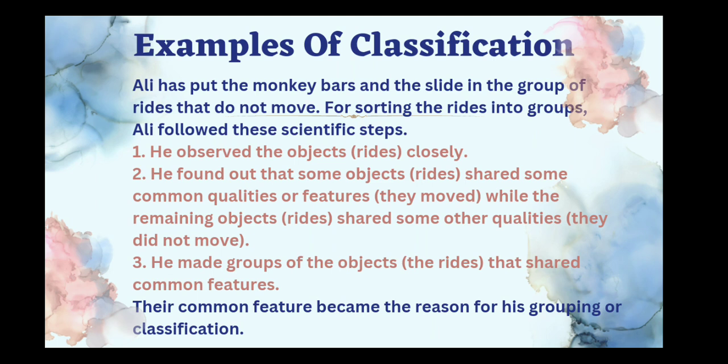So based on this quality, he made two classes. He made groups of the objects that shared common features. So these are the three steps that you can also follow and classify any set of objects into groups. So the first thing is that you observe the objects closely, then you look at their common features and their similarities and differences, how they are same, how they are different, and then put them into groups. Their common feature became the reason for his grouping or classification.